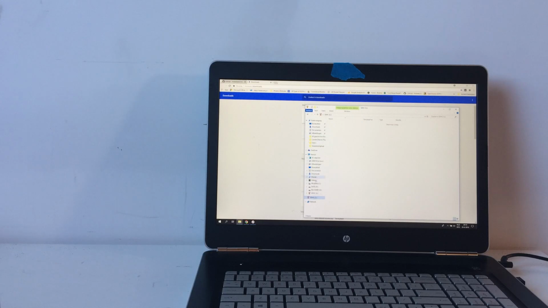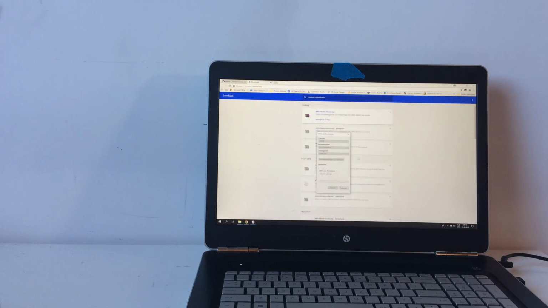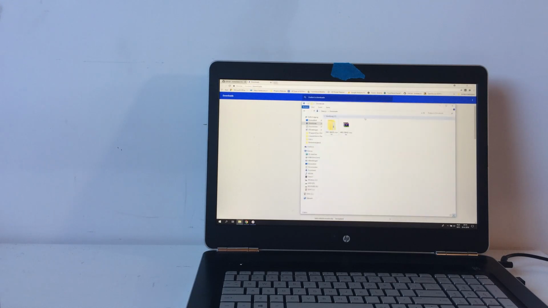So I want to format the SD card, and I'm formatting it with the FAT32 file system. So it's now formatted, and now I'm going to look in the folder for the files. I'm going to English, and I'm going to get the config file.